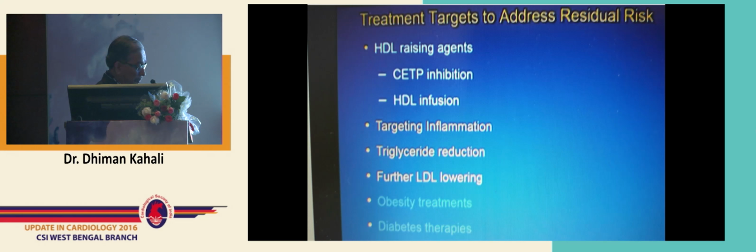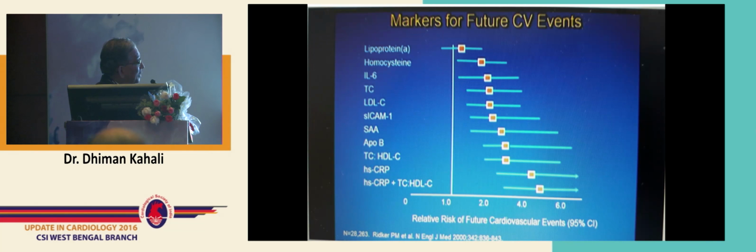Triglyceride reduction, however, has been found to be very effective, and there has been a reduction in mortality, like the Copenhagen CT study and many other trials which will come into detail. And further LDL lowering, that is with the PCSK9 inhibitors or with ezetimibe in the IMPROVE-IT trial, or obesity treatments or diabetes therapies. And lifestyle modification measures are also very, very important.